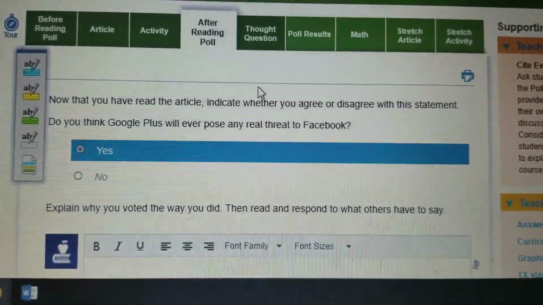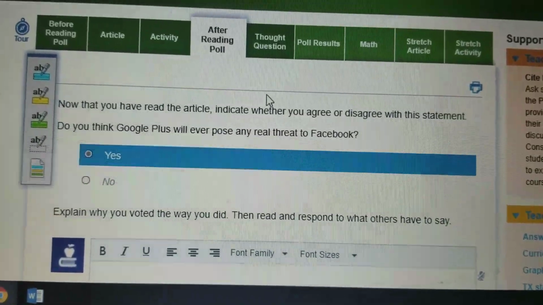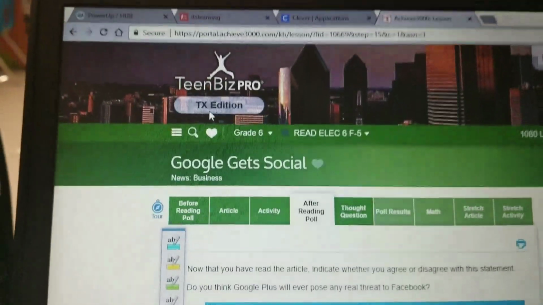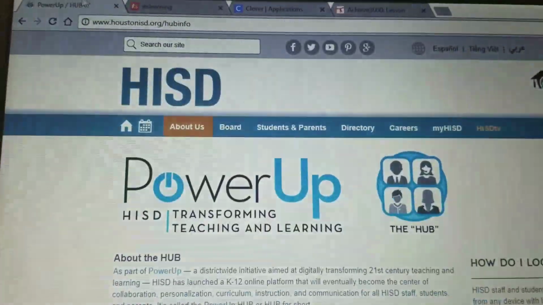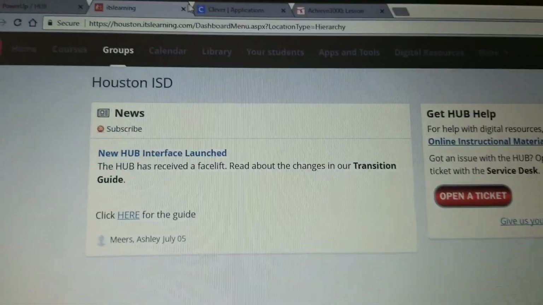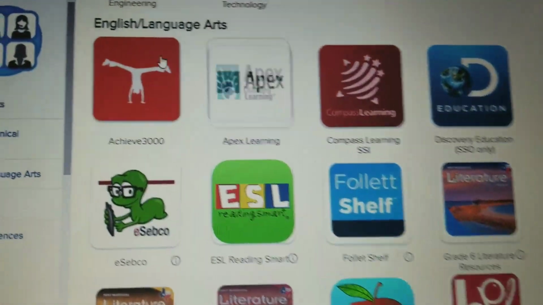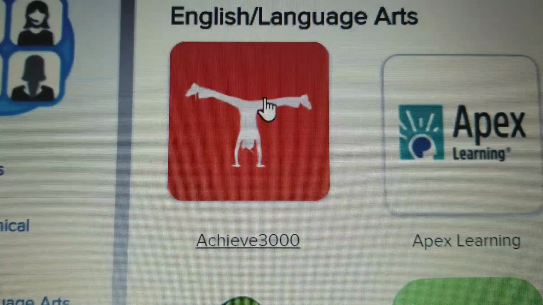So now that you have become familiar with this website, go ahead and go to the hub, to your digital resources, and find your way to Achieve 3000.